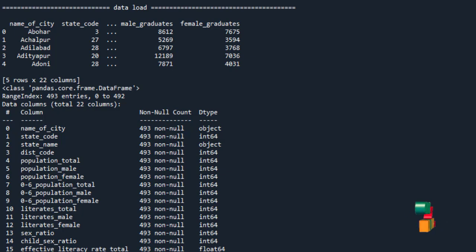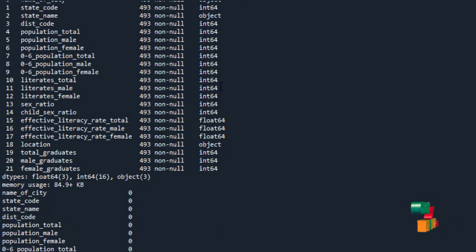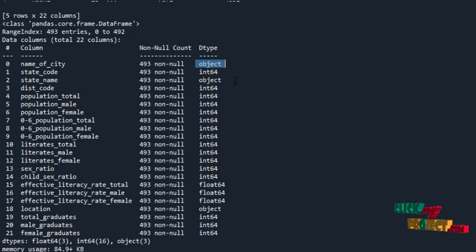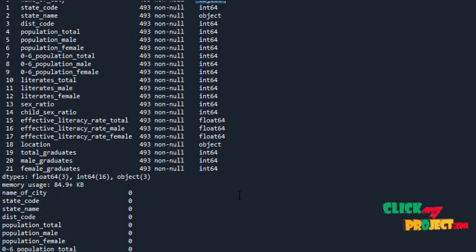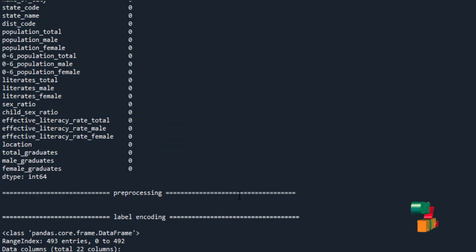Next, we can run our program. We used the Spyder IDE to run the Python program. This is the output of the program. First, we load the data. After that, we check the object, that is string values, and null values that are present in our data set.